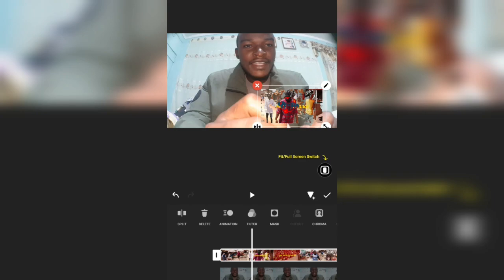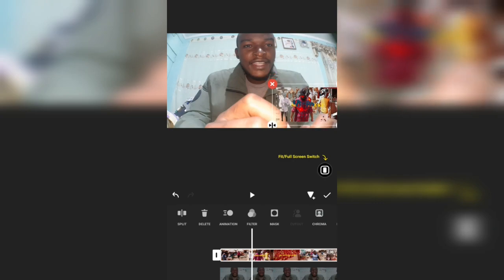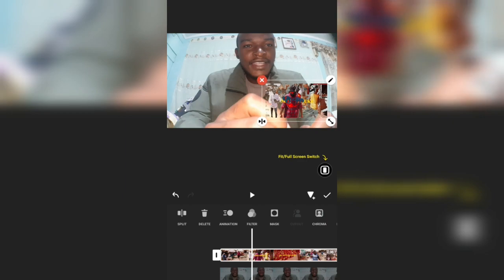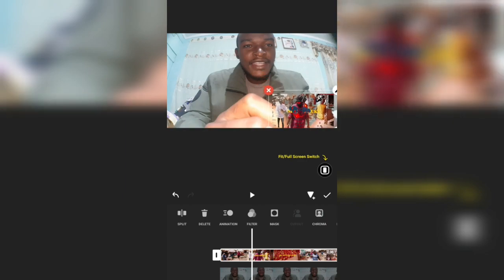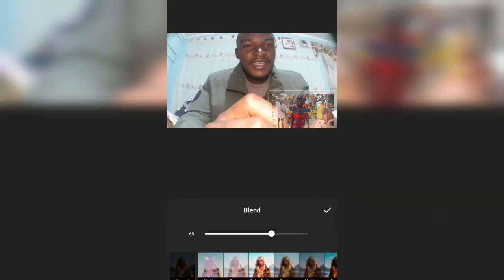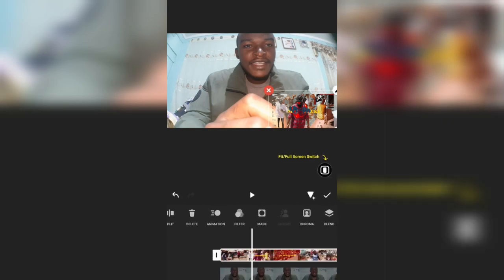So chroma and mask work well with the green screen, where you can record a clip using a green screen background and change the background, not only green screen, blue screen, red screen, and change the background to something posh. So this is where you can even blend. I think change the opacity of the clip. You can see I can adjust it to be like that. That's it. And let me go back.